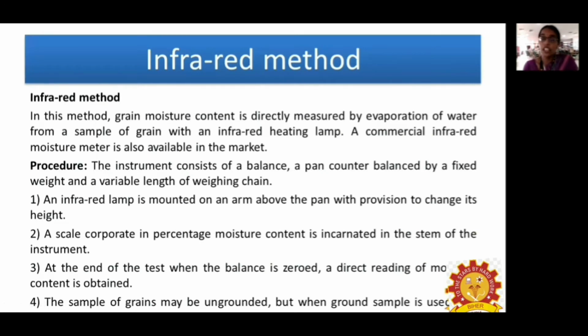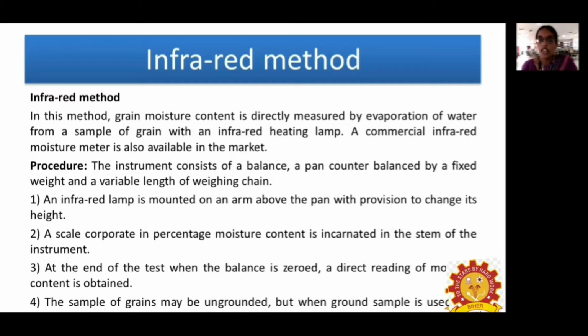The next method is the infrared method. In this method, we place the sample directly under an infrared lamp. The infrared lamp has the ability to measure the water which is removed from the sample due to evaporation.